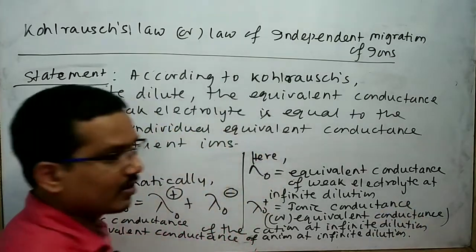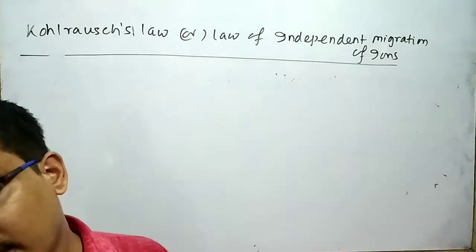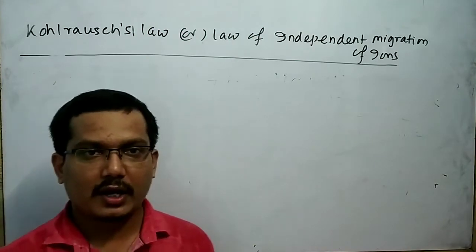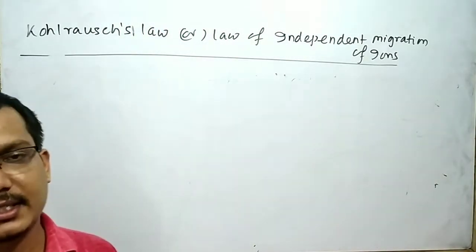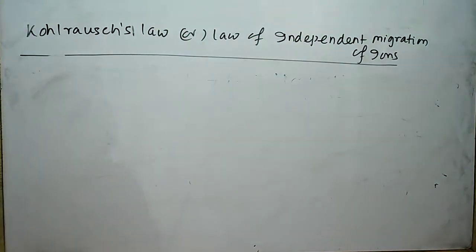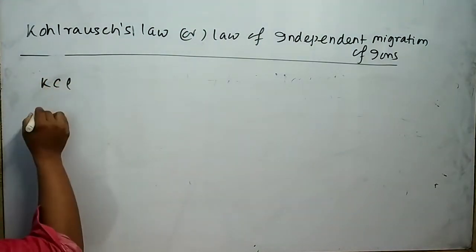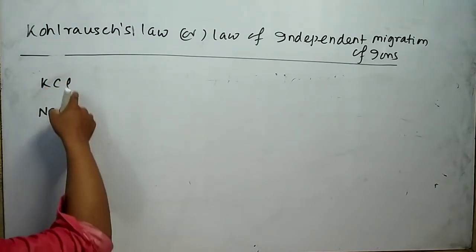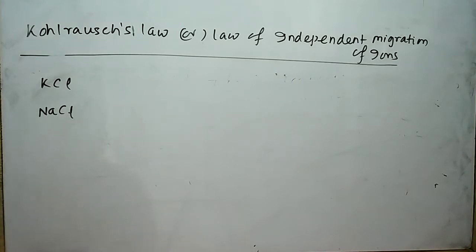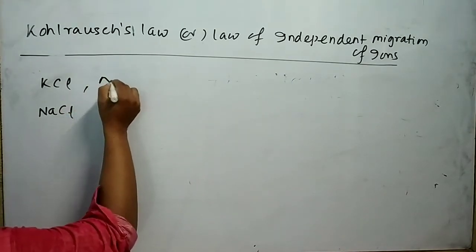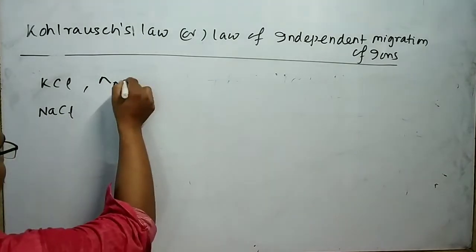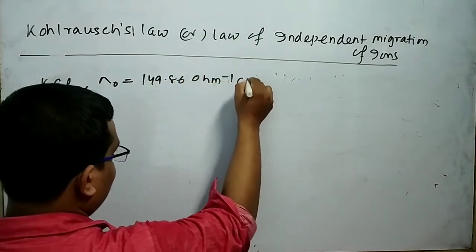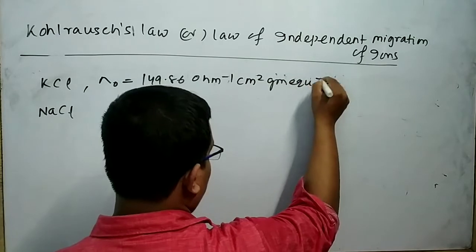By the help of Kohlrausch's law, we can calculate the equivalent conductance at infinite dilution for a pair of strong electrolytes having the same cation or anion. Suppose I take the example KCl and NaCl. These two electrolytes have the same anion but different cations. Experimentally, the equivalent conductance of KCl at infinite dilution is 149.86 ohm inverse m square gram equivalent inverse.